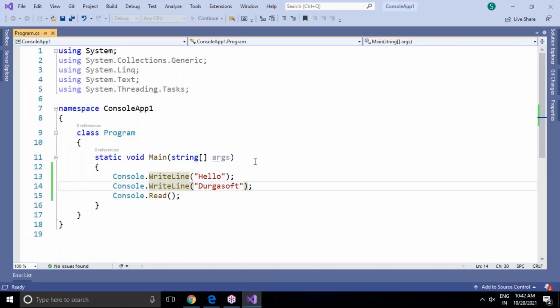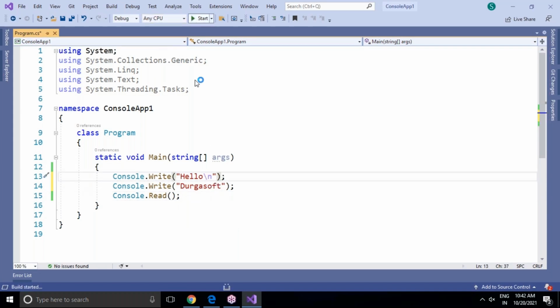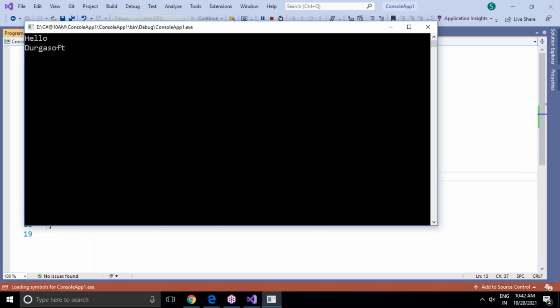And as I said, either you can use WriteLine or else you can go for the Write statement with slash n inside also. This is also the same. Write with slash n is equal to WriteLine only. So now you can see we will get the same output here. Hello, Durga sir. Okay, this is the case.